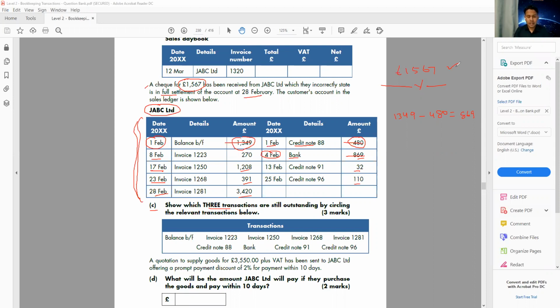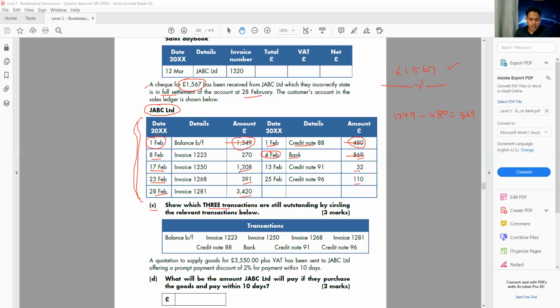So how come he paid me this? For example, if any of your customers paid you 1560 pounds and he didn't say for which invoice he paid, he didn't mention it, you have to look for how he ended up with this amount, 1567. So let's have a look. Now let's try with these two invoices, 270 and 1208. If I add these two, it doesn't look like 1500, it looks like 1400. So definitely he didn't add these two. If he added them, it should be more than 1500, and these two invoices look like less than 1500. So I'm sure it is not these two invoices.